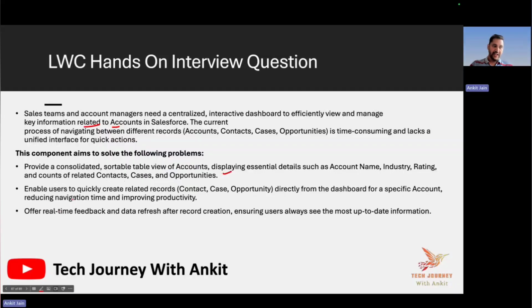Another ask here is it should enable the user to quickly create the related records directly from the dashboard. So they don't want to navigate anywhere else. From the dashboard only, they want to go and create the contacts, cases, as well as the opportunity. And the final thing here is as soon as the record has been created, the dashboard should be updated to show the up-to-date information. So these are the three asks that we have to take care of in our component.